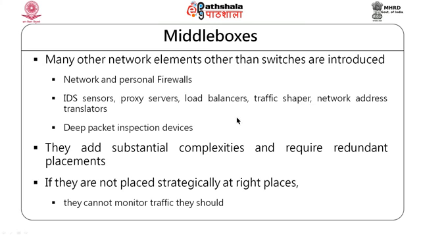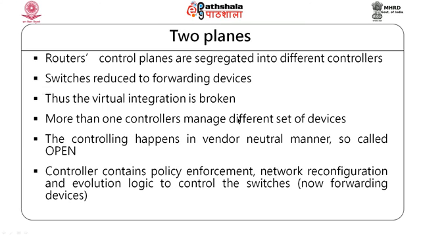But if you can look from the top, every router, everything, that strategic placement problem just vanishes. That is the other critical point in favor of this division. Okay. Routers' control plane is segregated into different controllers. I have all routers, all their control planes are taken together, and we have different controllers managing those control planes. Switch is now reduced to only forwarding devices. The virtual integration that we are talking about is just broken once we do that.